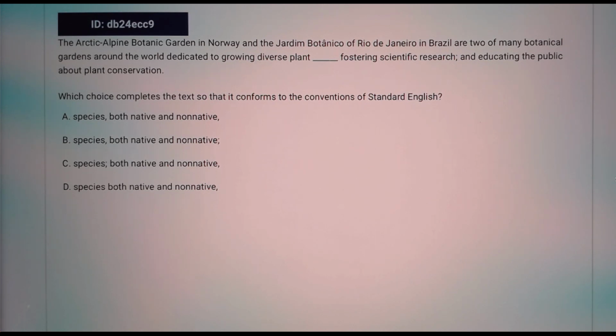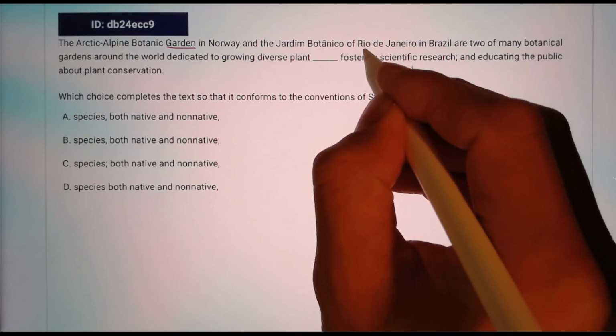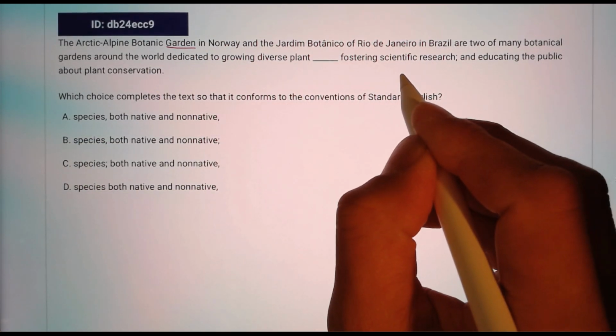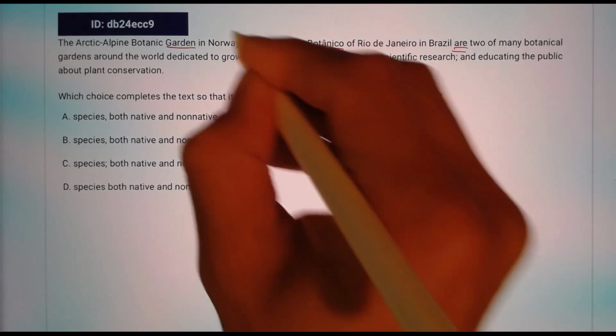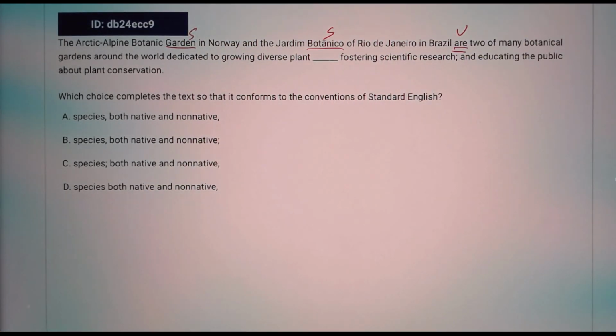The Arctic Alpine Botanic Garden in Norway and Jardim Botanico of Rio de Janeiro in Brazil are two of many botanical gardens around the world dedicated to growing diverse plant species, both native and non-native, fostering scientific research, and educating the public about plant conservation. So the subject is garden and botanical, and we have a compound subject and a verb here.